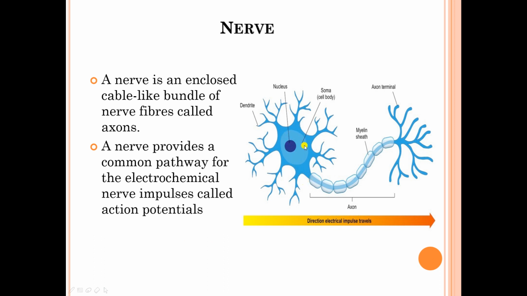It has a cell body, and in the cell body it has a nucleus. It has a long process called axon, which is covered by myelin sheath, and at the end this axon is ended in axon terminal. A neuron has many tiny processes called as dendrites, and these are responsible for receiving the messages from the other neuron, from any hormone, from any drug.